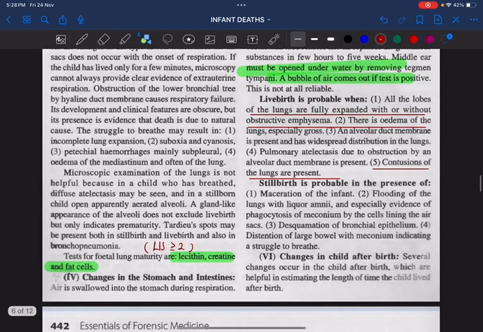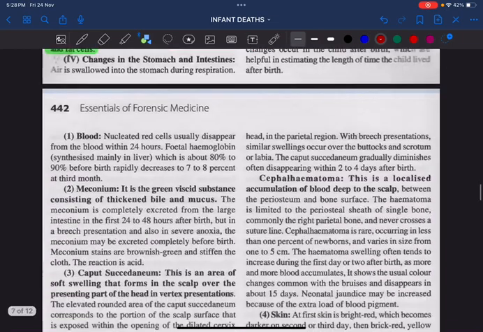Stillbirth is probable in case of maceration, whenever there is a flooding of lungs with liquor amnii, whenever there is a distension of bowel with meconium, whenever there is a desquamation of bronchial epithelium. In all these conditions, stillbirth is probable. Okay, fine.